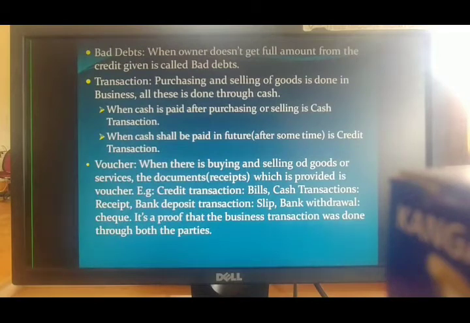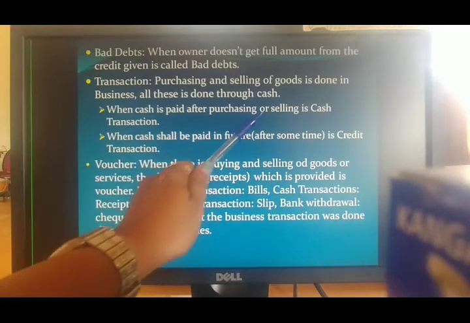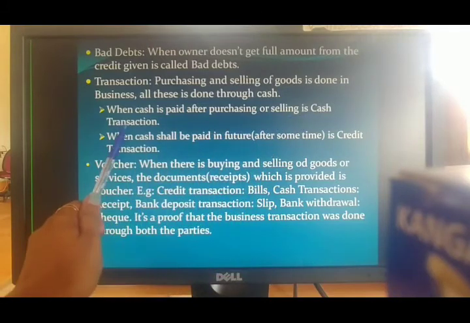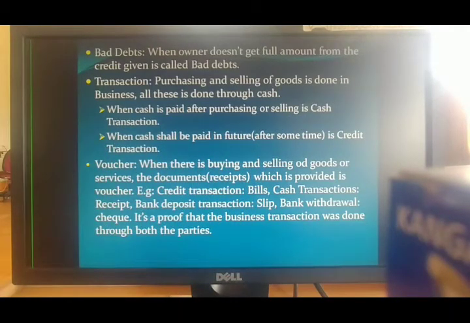When you are running any business, purchasing is there, selling is there, profit is there, loss is there, giving cash on credit is there, you are getting money from your customers. All this process is called a transaction. When cash is paid after purchasing or selling, it is called a cash transaction.